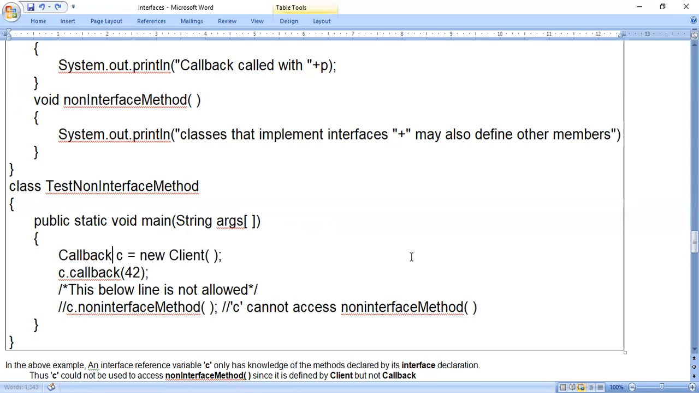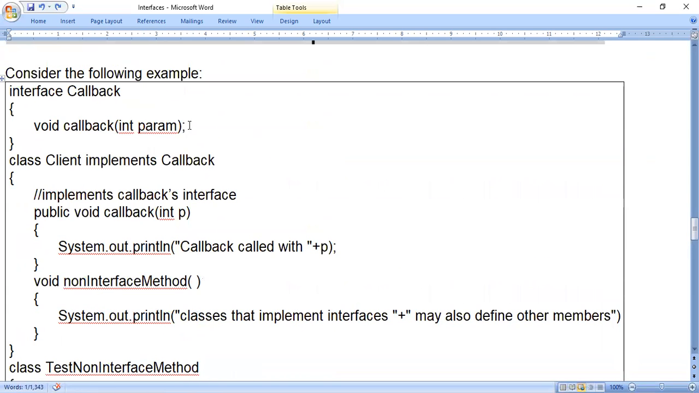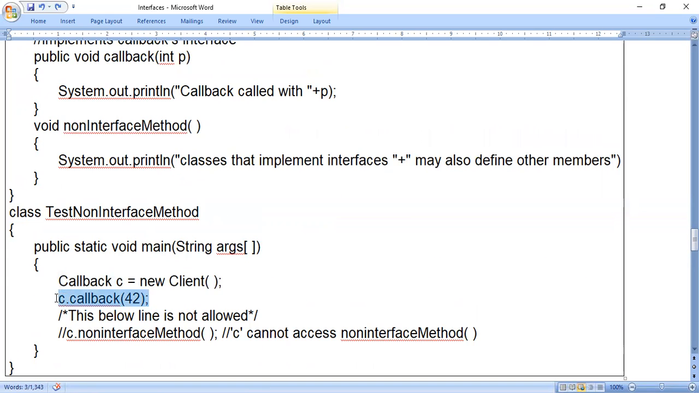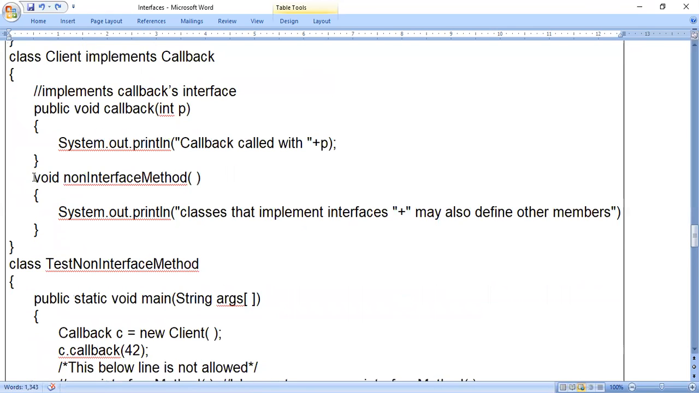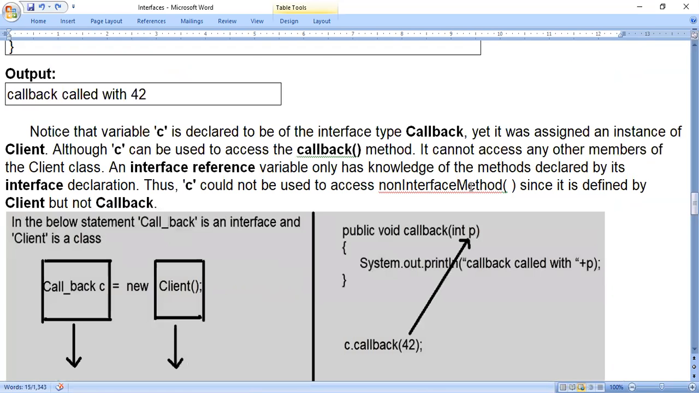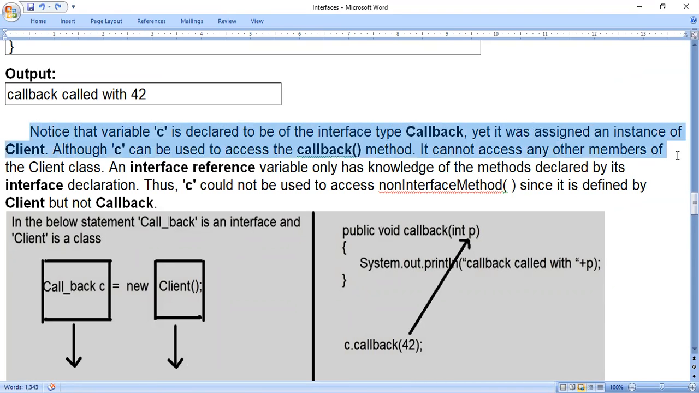But what we are doing, we are creating a variable C with interface type. If you are creating the variable C with interface type, then you can call the methods only if they are present in the interface. See, the callback method is present in the interface. So when you call the callback method, it is correct. But the non-interface method is not present in the interface. That means its prototype, so these types of lines are called prototypes. Its prototype is not present in the interface. So you cannot call this method. So that's what they are telling. We will just discuss this explanation once again because it's very important. Notice that C is declared of interface type. Yes, it was assigned an instance.